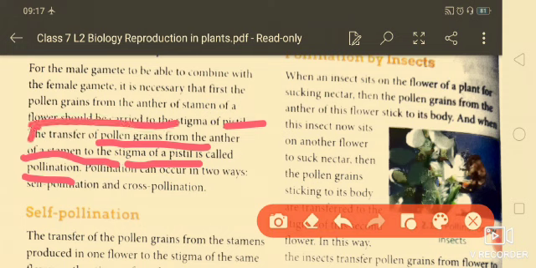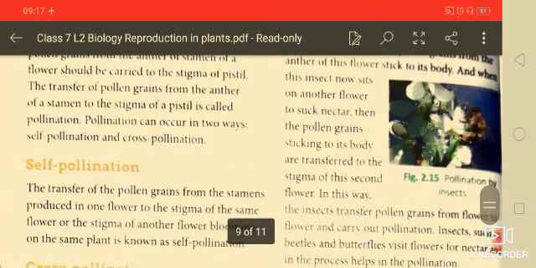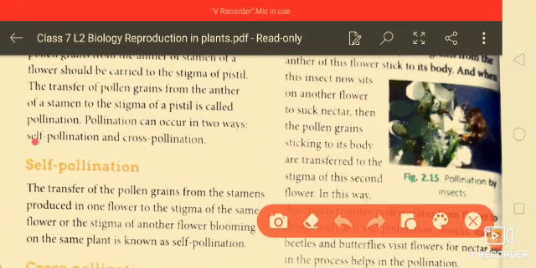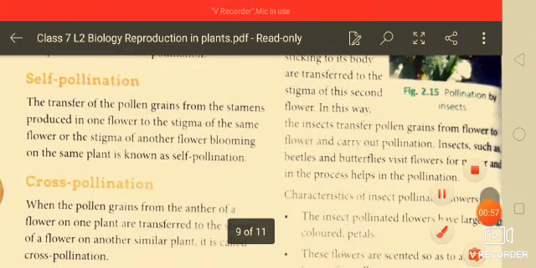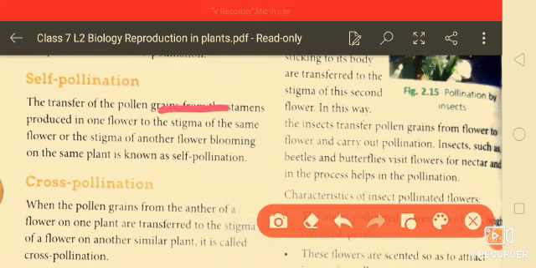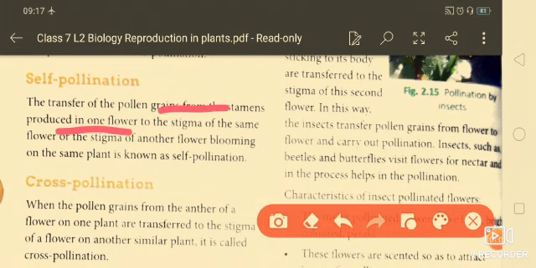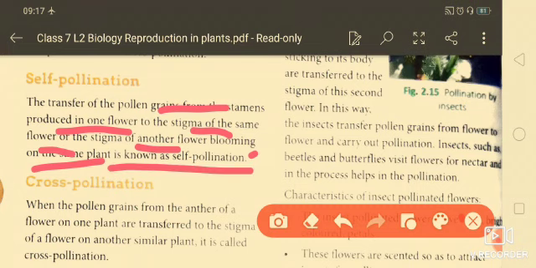That means when pollen from the anther is transferred to the stigma, that is called pollination, and pollination can occur in two ways. First one is self pollination and second is cross pollination. In self pollination, there is the transfer of pollen grains from the stamen produced in one flower to the stigma of the same flower or the stigma of another flower blooming on the same plant. So this one is self pollination.